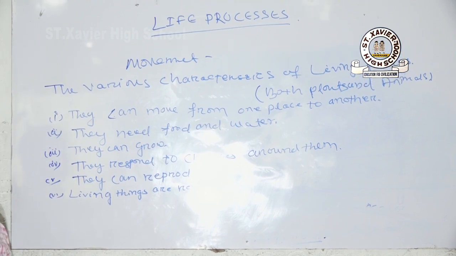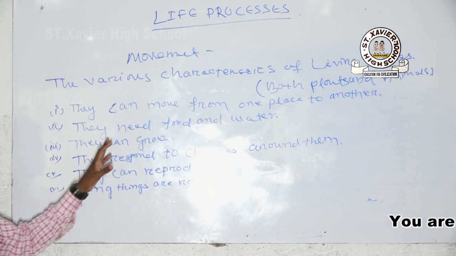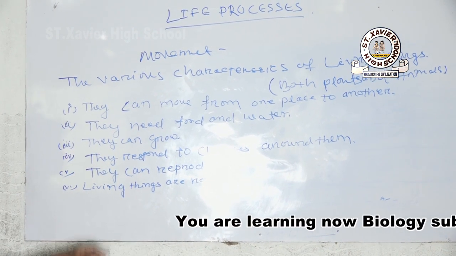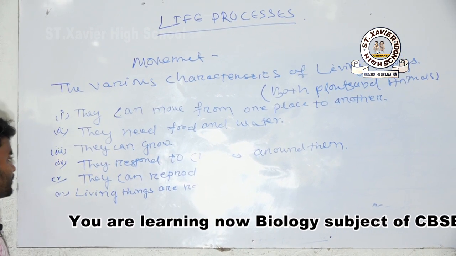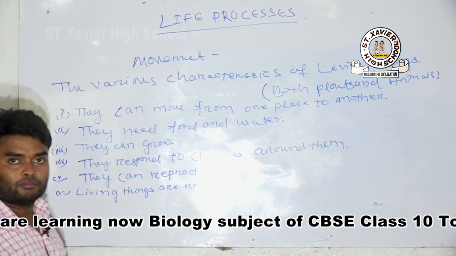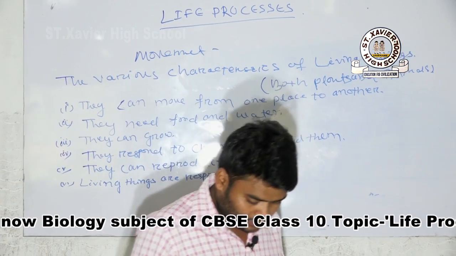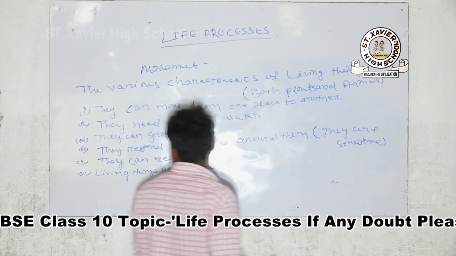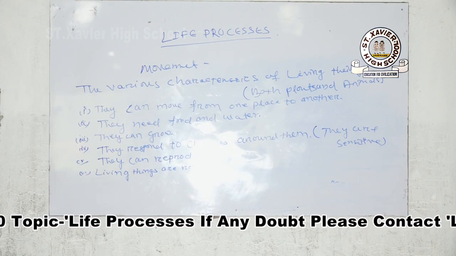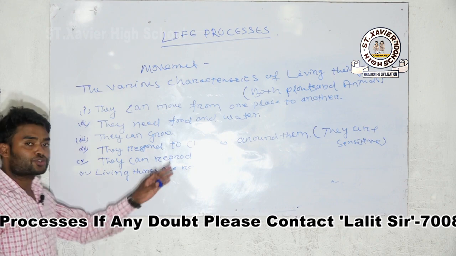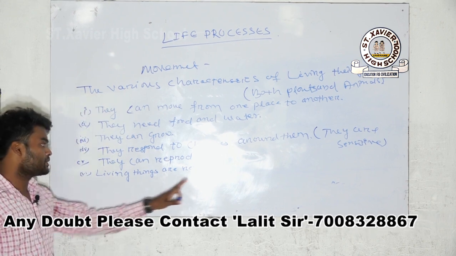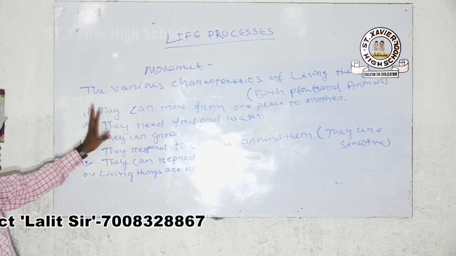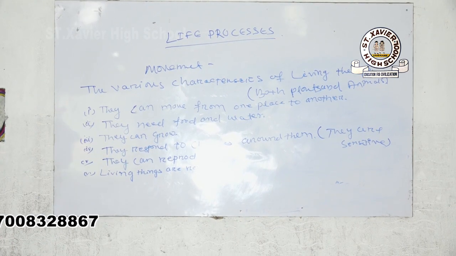Human beings, animals and also plants require food and water, and they can grow. Plants also grow, animals also grow. Then they respond to changes around them. They are sensitive in nature. Next, they can reproduce, to produce young ones, and living things respire also. These are all the characteristics of living things.